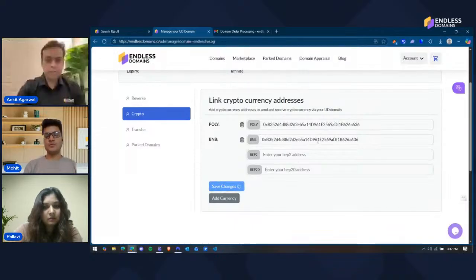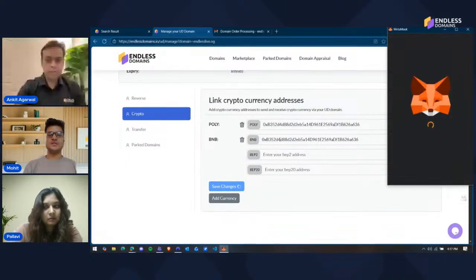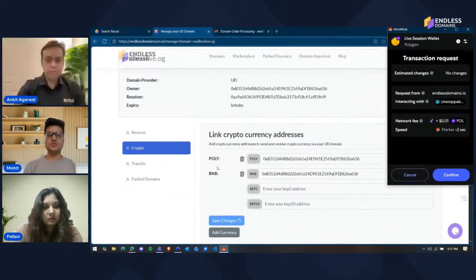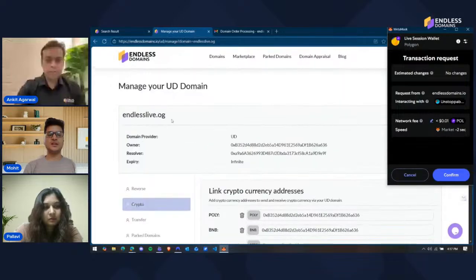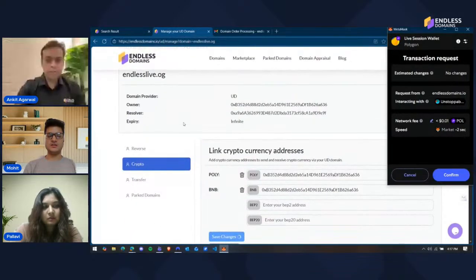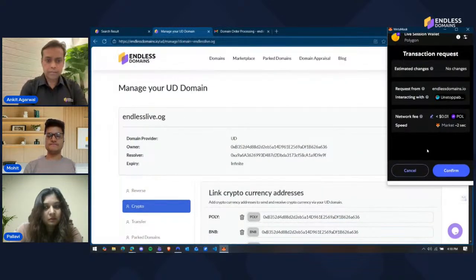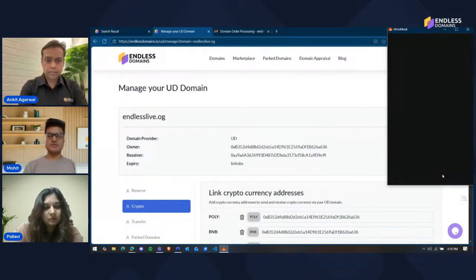It will again prompt me with a transaction, after which you can receive BNB on the same domain as well. So you can link multiple currencies to a single domain. That is an advantage as well. You can receive multiple currencies on a single domain. I'll confirm this transaction as well.